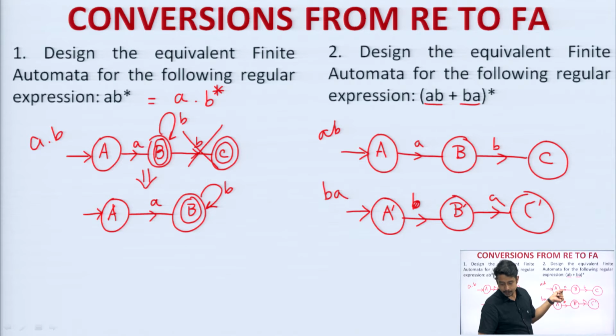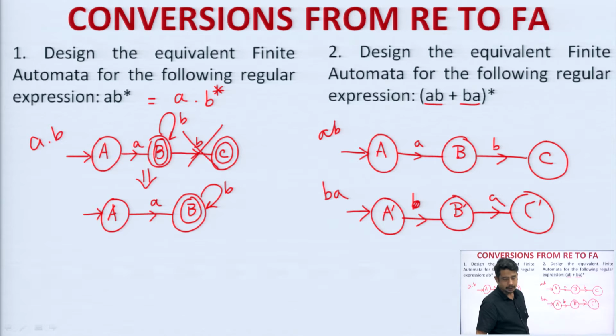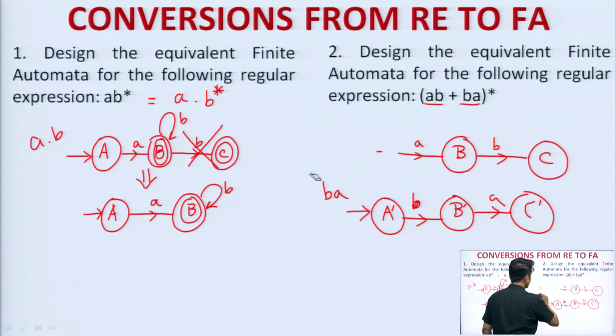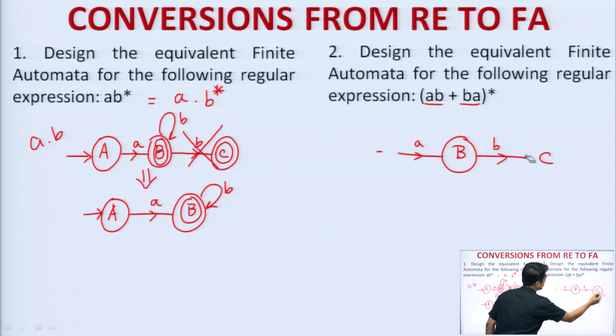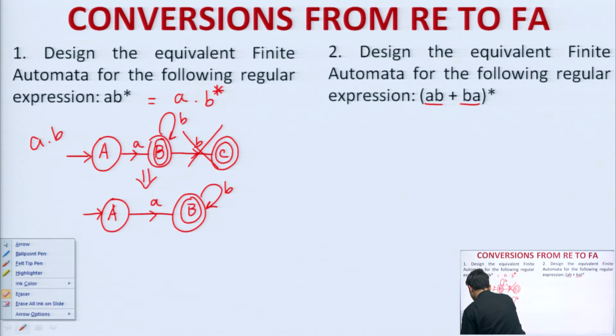As we have discussed in the previous slide, a plus b means both are going in the same direction. That means, some way or the other, I have to take this final state as the same one. Okay, how to do that? See, let me erase this part and let me take one particular diagram for it. It will be like this.